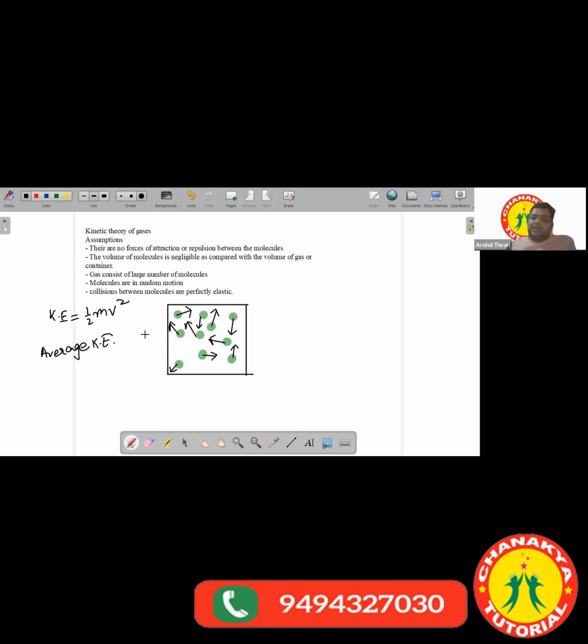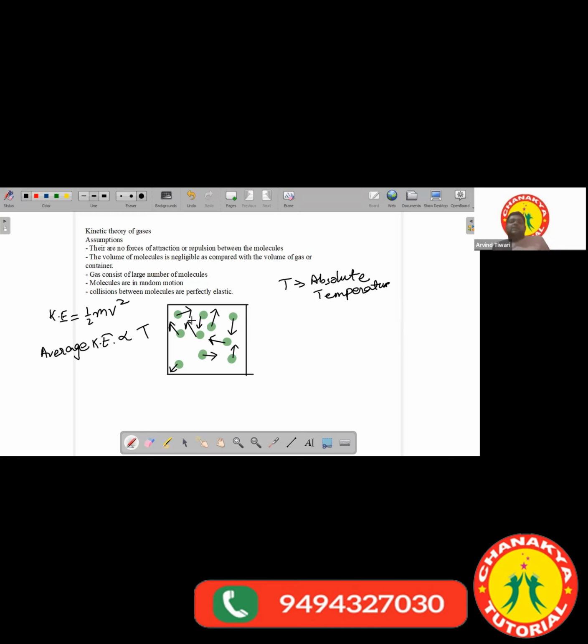It has been found that the average kinetic energy is directly proportional to the temperature. By temperature I mean the absolute temperature. So the average kinetic energy of a gas is directly proportional to the absolute temperature of the gas. In the last class we had seen that if you decrease the temperature, you are taking away energy from the molecules.